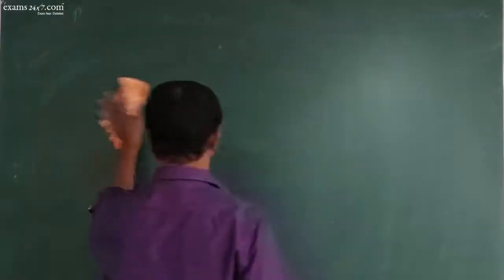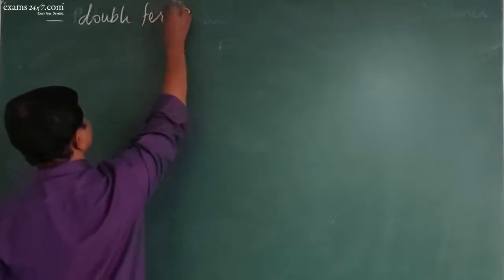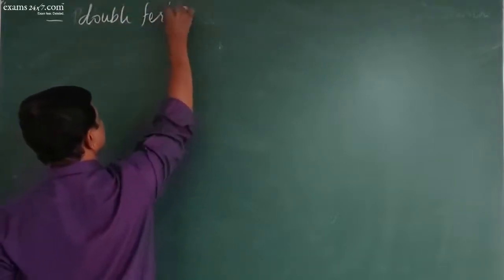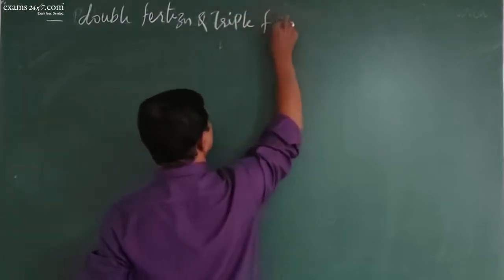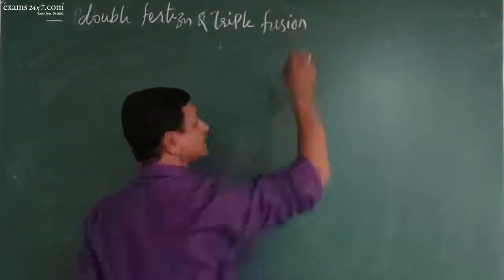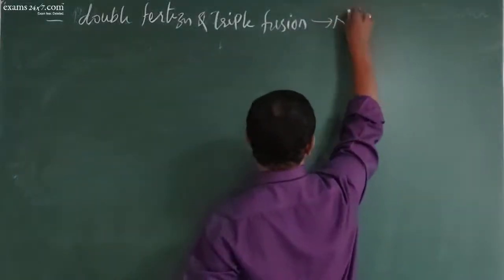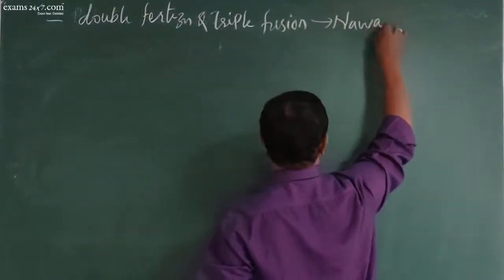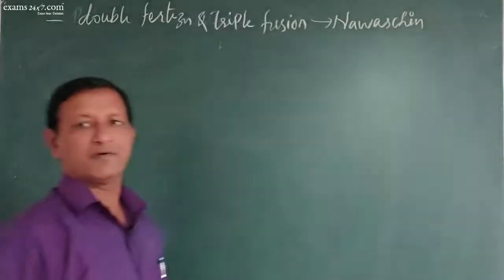And finally, the process of double fertilization and triple fusion. This process was discovered by a scientist called Navashin.